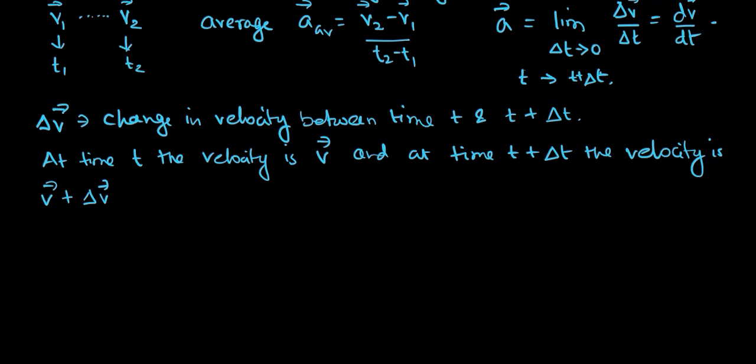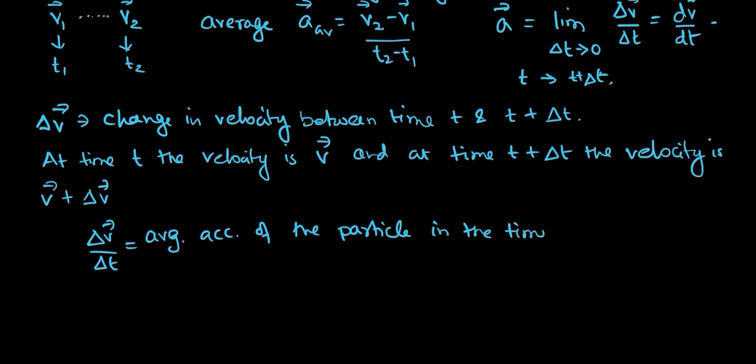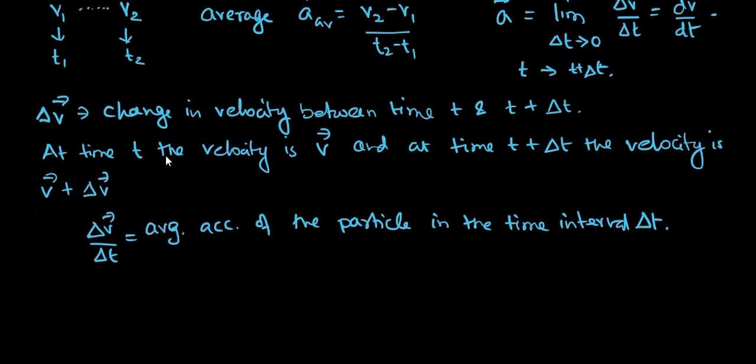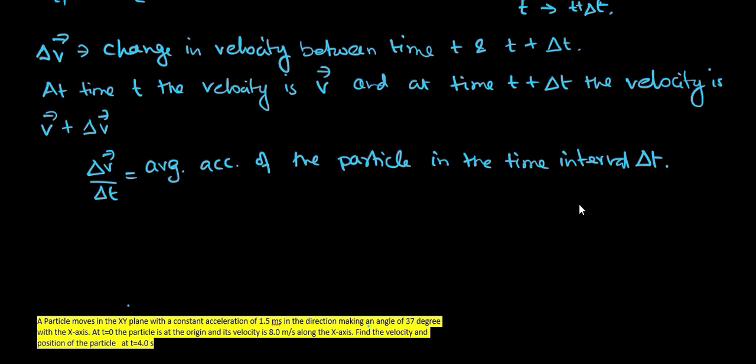So delta v by delta t will be the average acceleration of the particle in the time interval delta t. We have an upcoming question, which we will deal with. In the meantime we will continue with this. So, the average acceleration of the particle in time delta t.